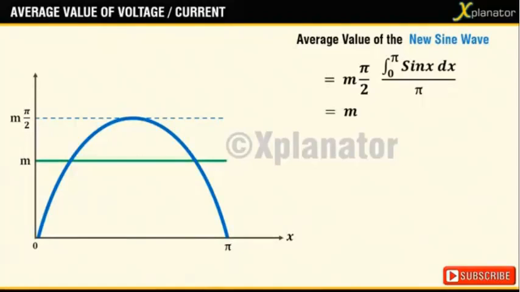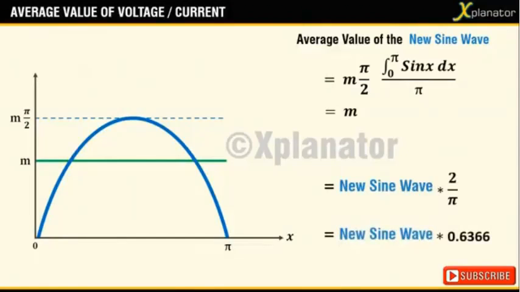In simple words, if you take the peak of a sine wave and multiply it by 2 by pi, you will get the average value of that sine wave.